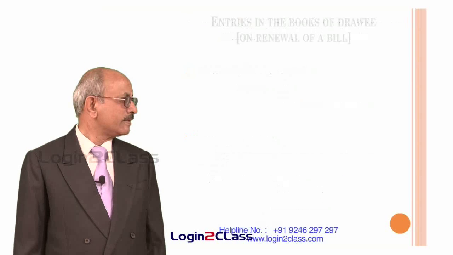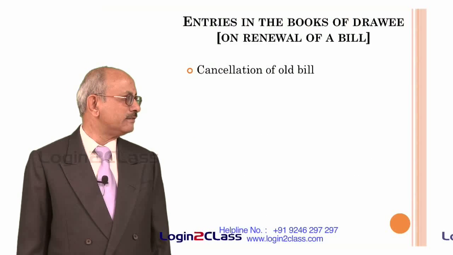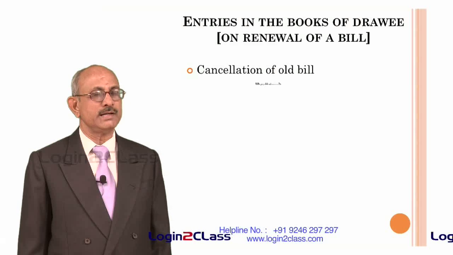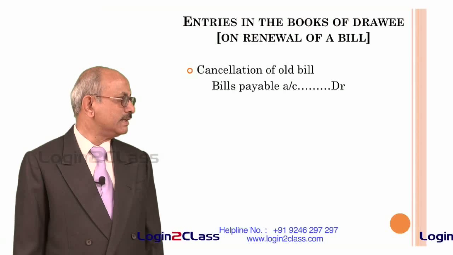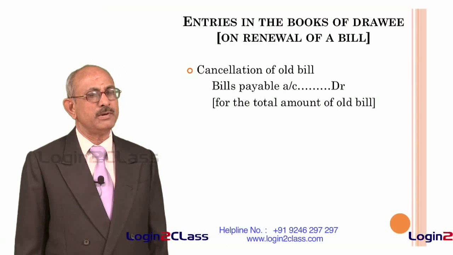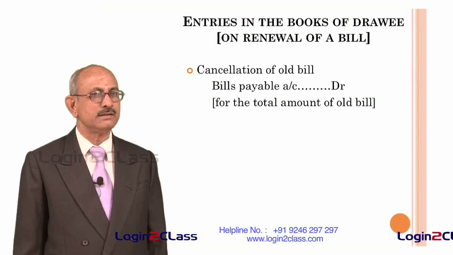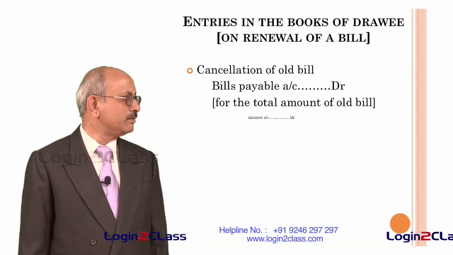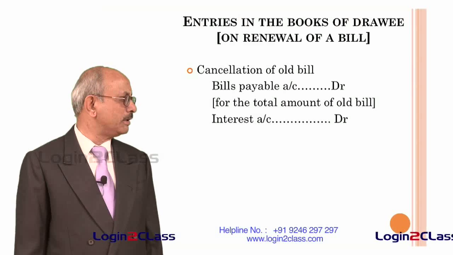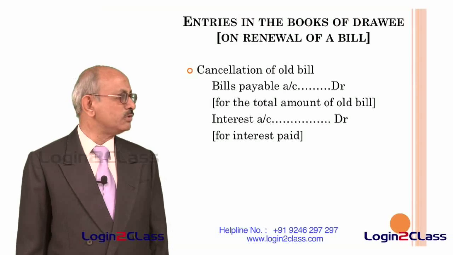And in the case of a cancellation of a bill, in the books of the drawee, again he also has to pass the entries. There, whatever bills payable account he has created as a credit balance has to be reversed. So, he will debit the bills payable account for the total amount of the old bill.